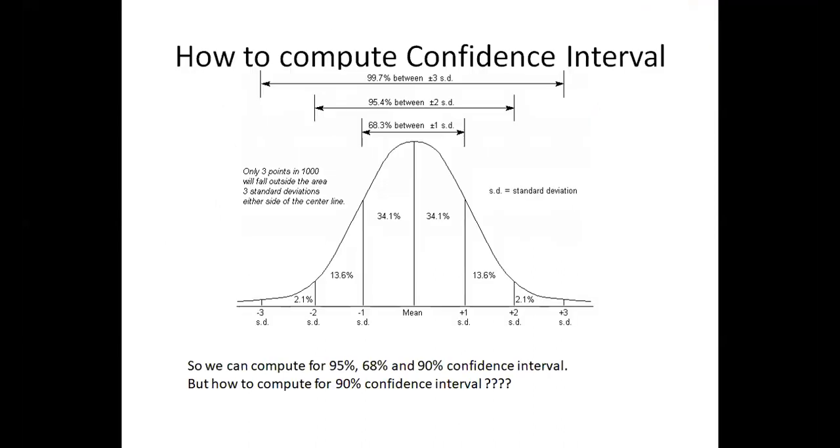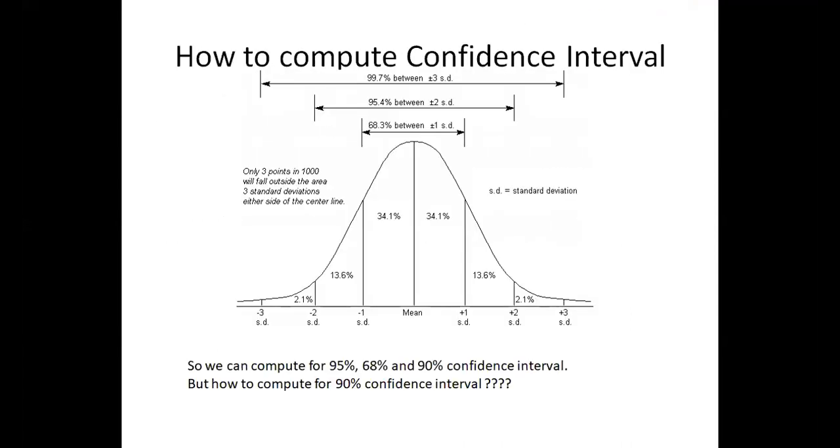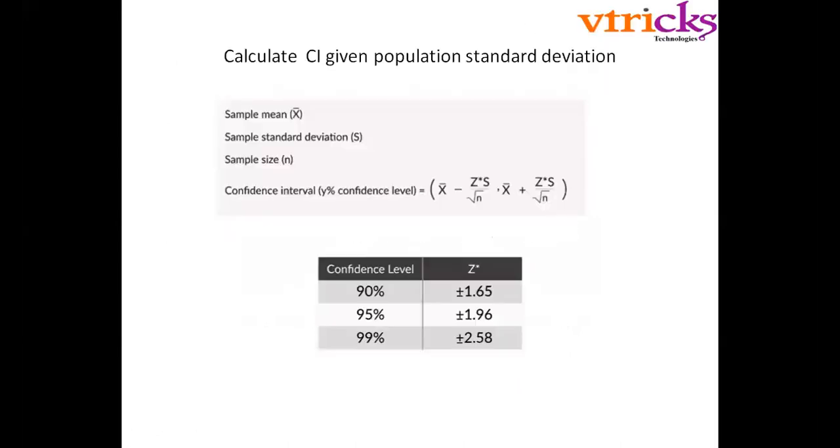When you look at this distribution curve, you can understand what a 95% confidence interval means: plus 1.96, minus 1.96. Plus 1.96 and minus 1.96 come somewhere here, between minus 2 SD and plus 2 SD. This range covers 95% of your data, from here to here. So if you really want to understand the different values, assume you are given only three values: for 90%, 95%, 99%.